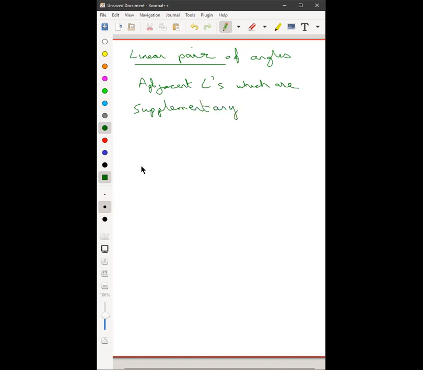Right? So a linear pair will look something like this. A, B, C, D. So in this case, angle ABC and angle CBD are a linear pair. So two adjacent angles which are also supplementary, or add up to 180 degrees, are called linear pairs. Right?